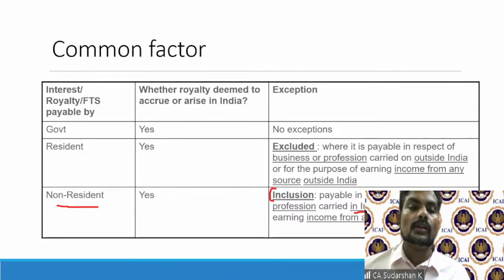So one can say that the payment made by USA to Germany is for the purpose of earning income from a source in India. So therefore, this will be deemed to accrue or arise in India. There is a royalty, and this is deemed to accrue or arise in India for Germany.